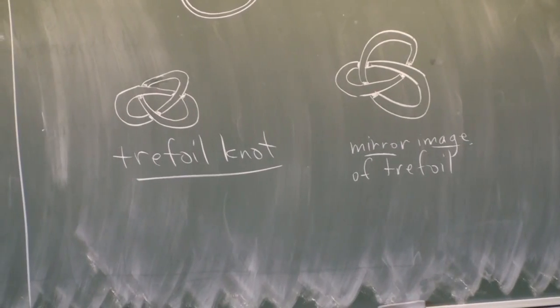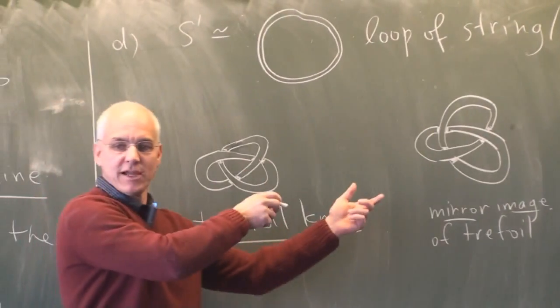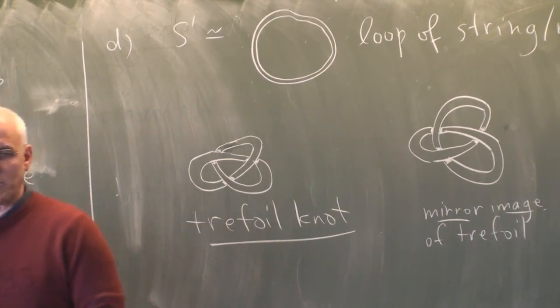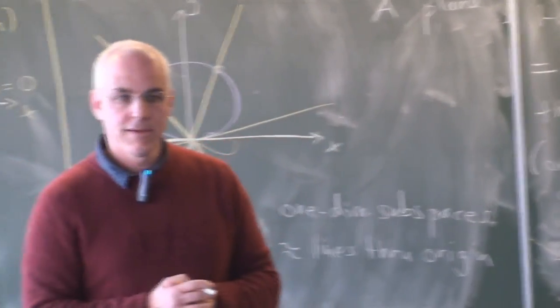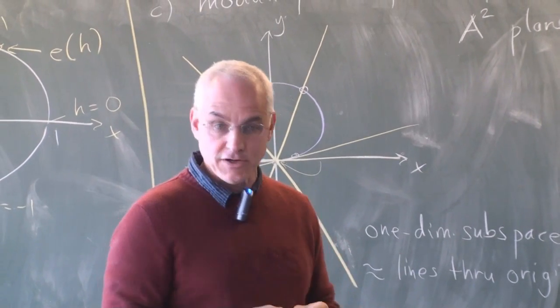That is, if you make 2 of them and then you take one of them and try to manipulate it so that it looks like the other one, you have a hard time. You start suspecting that these are essentially different knots. In fact, with a little bit of experimentation, you pretty soon become convinced that they are different knots.